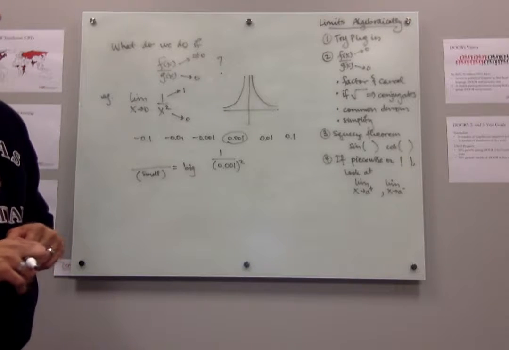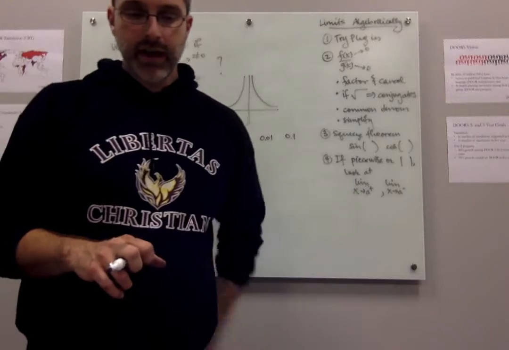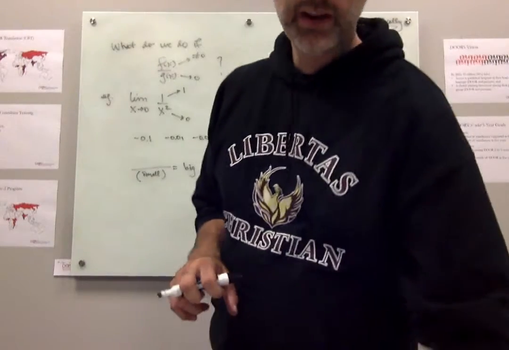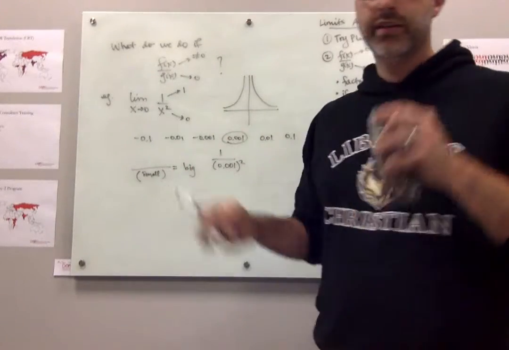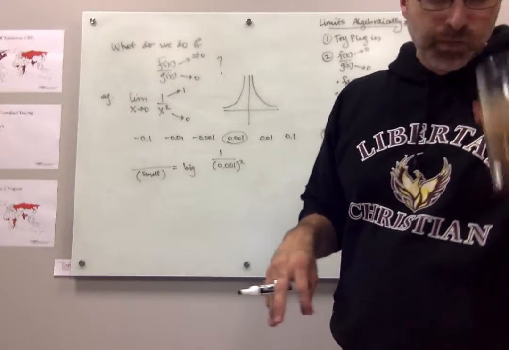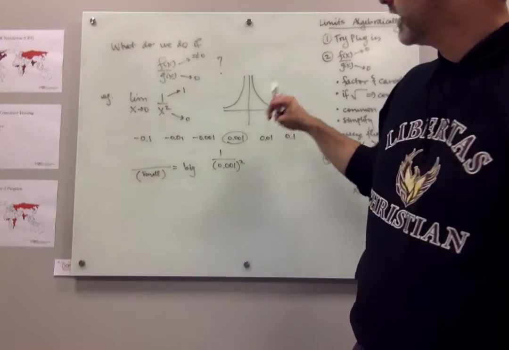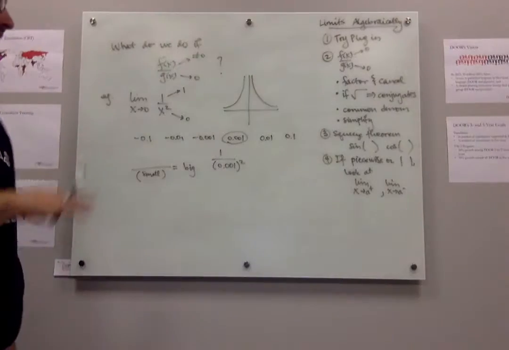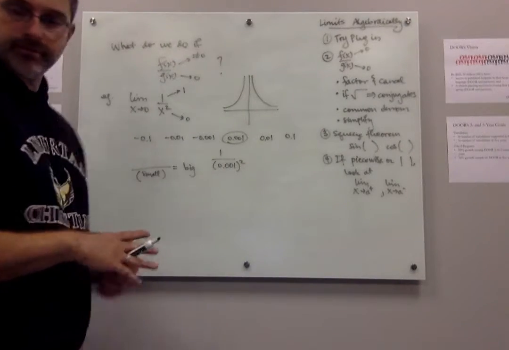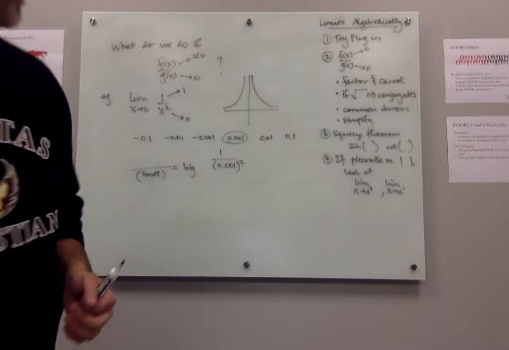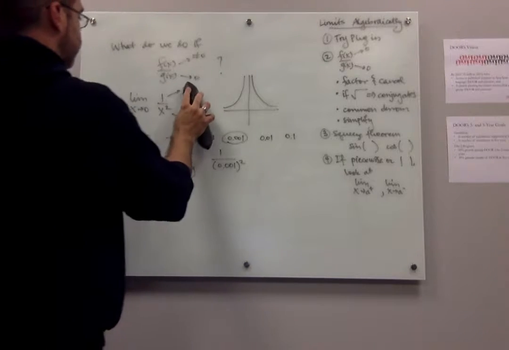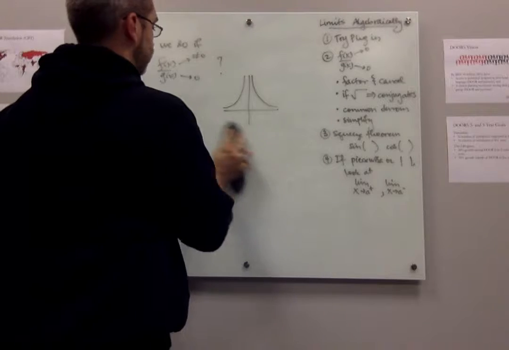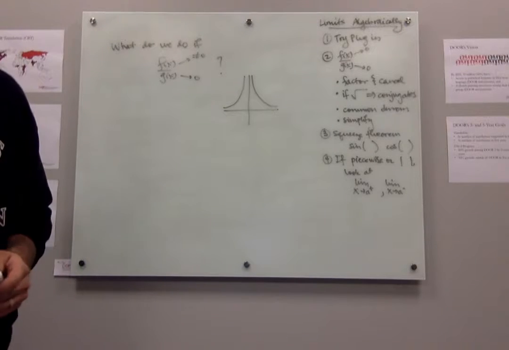So what we need to do is, when a function does this, I want to give this a name so that we can talk about it. So let's throw a definition in here now.